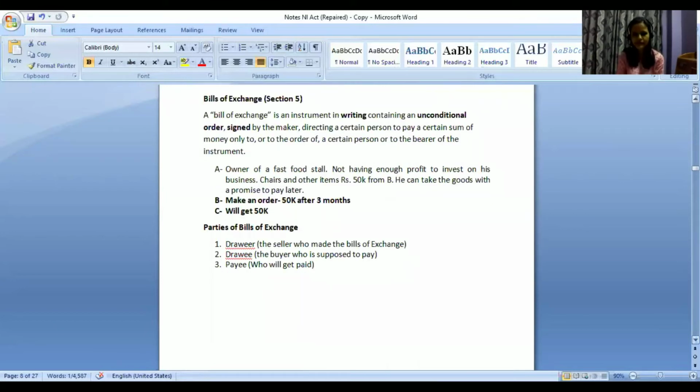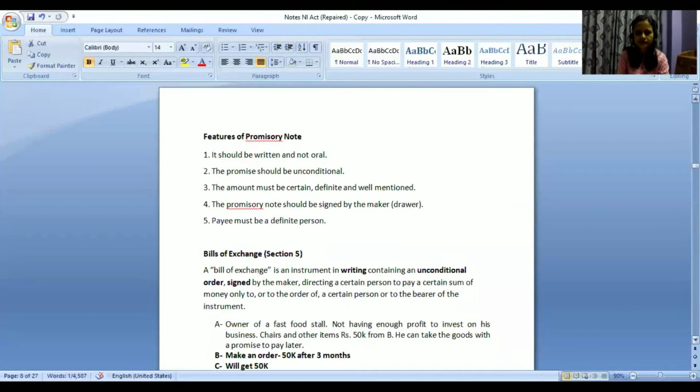So what are the main differences, or what is a bill of exchange? Anyone remembers what bills of exchange and promissory notes are? Promissory notes and bills of exchange, what are the differences between these two instruments? Promissory note is defined under section 4 of the NI Act. Yeah.